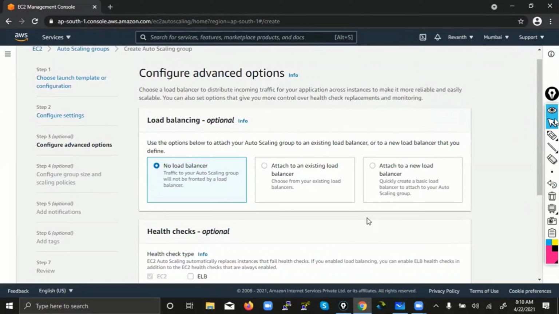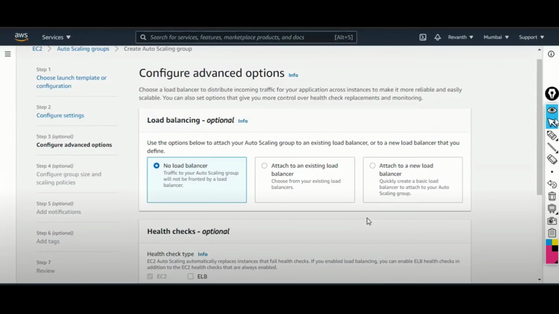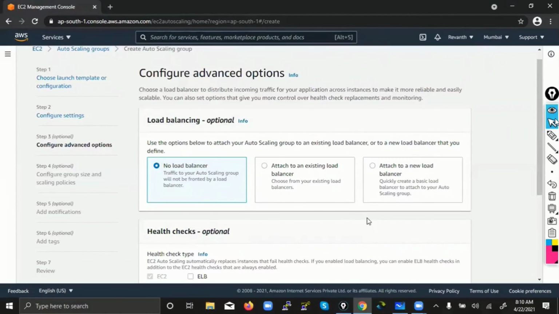So it will launch machines. If auto scaling launches machines and simply keeps them with itself, is there any use for us? Will the load reach the new machine? How will the traffic reach the new machine? Through the load balancer. Definitely the first point of entry of traffic in an infrastructure is the load balancer. So whatever machine is launched by auto scaling, after launching the machine it should attach it to the load balancer. Then only will the load be balanced. Then only is there a use for these new machines. Otherwise there is no use.